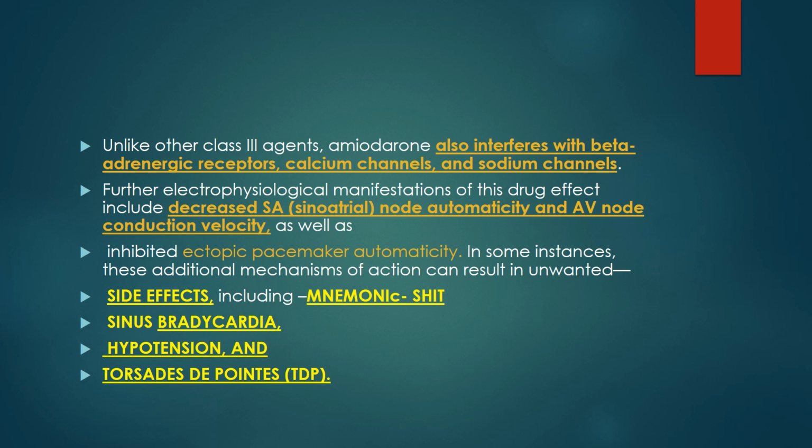In some instances, these additional mechanisms of action can result in unwanted side effects. The mnemonic for these is SHIT: S for sinus bradycardia, H for hypotension, and T for torsades de pointes. You have to remember this. These are the side effects at the cardiac level. Sinus bradycardia: though it is a drug for arrhythmias, the side effect is also an arrhythmia. Then hypotension and torsades de pointes.